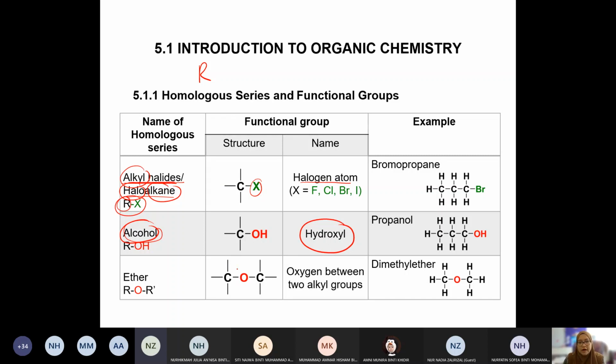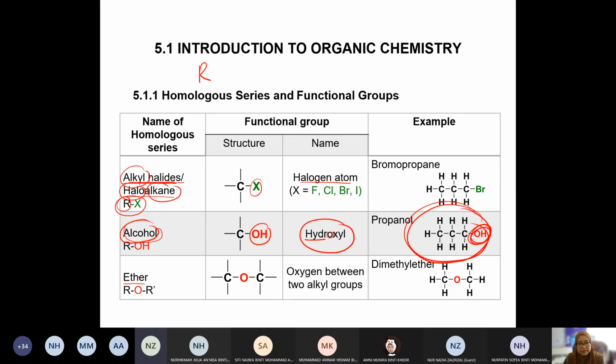Hydroxyl is the name of the functional group. So how do you represent hydroxyl? This is how: OH. Hydro, and then ox because it has oxygen. This compound is considered alcohol. The whole thing is considered alcohol, but the functional group is this OH only.